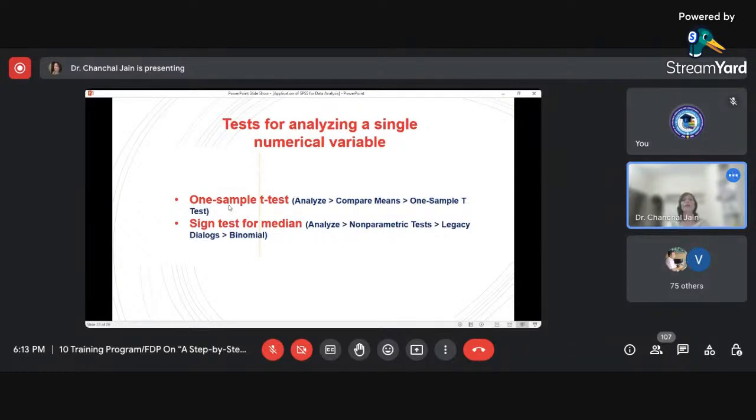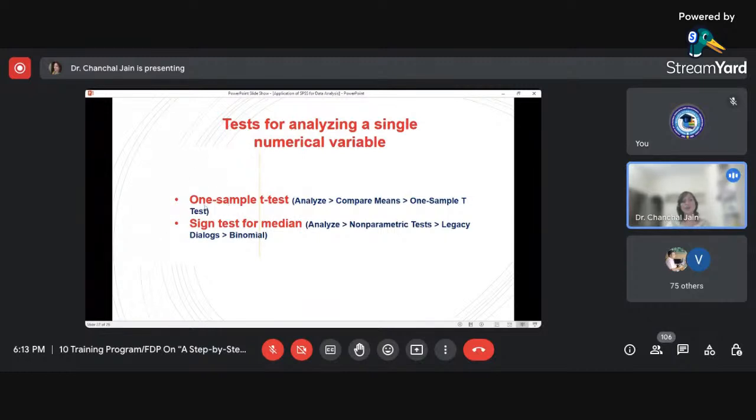I think I must say this thing too here: for each and every statistical test there are certain assumptions. Usually, as a tradition or, I can say, compulsion, we always need to first check the assumptions of that test, and only if all the assumptions are met by the data, then you need to perform that test.